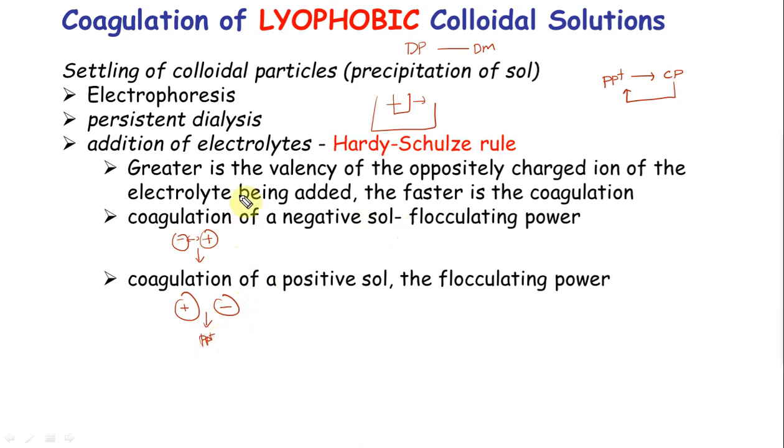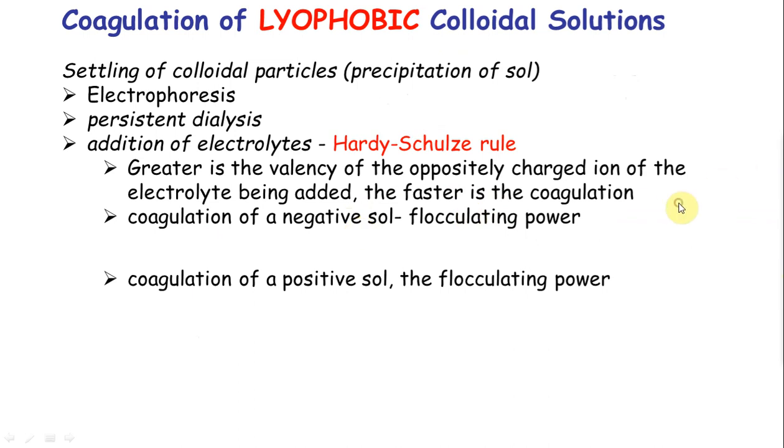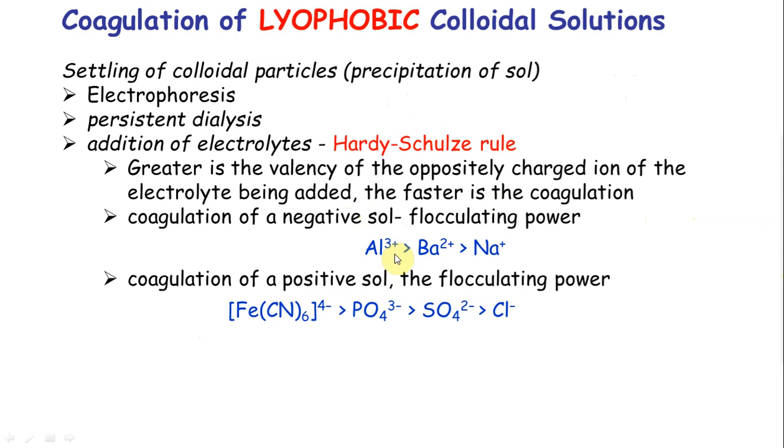Now, the greater the valency of the oppositely charged ion, that is, of the electrolyte, the stronger the interaction, Q1, Q2, correct? So the greater the valency, the stronger it is, the faster the coagulation. Now based on that, we can come into this type of behavior.